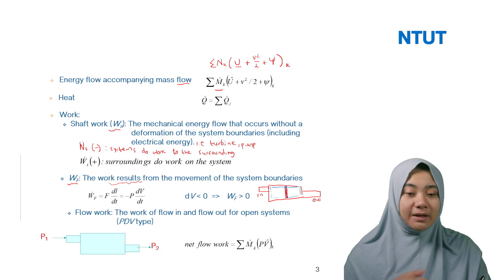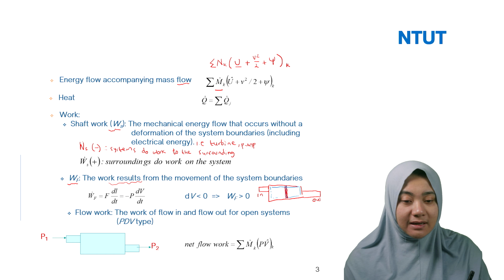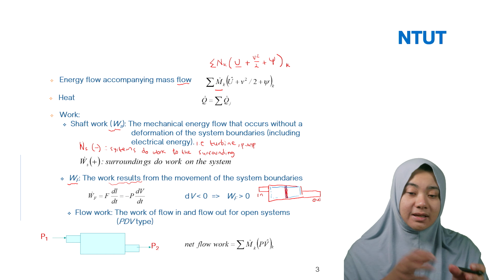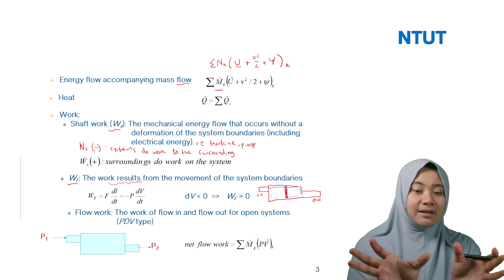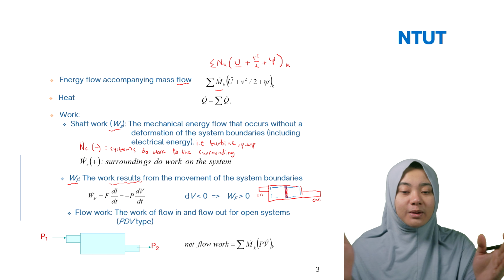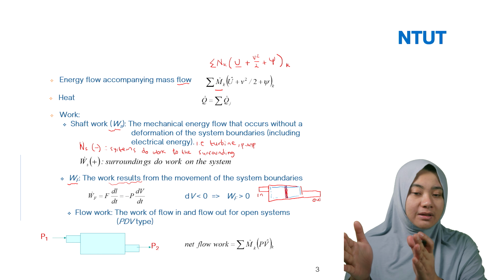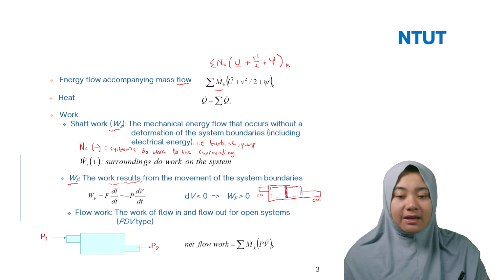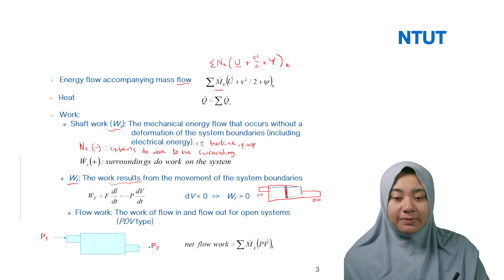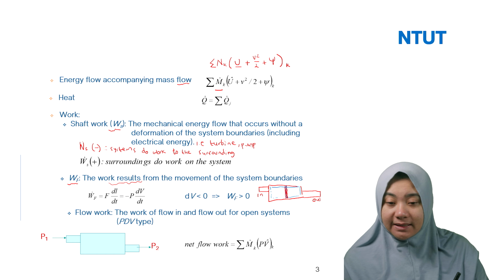For example, if I have this tool a little bit here, of course the length is not fixed, so it is perhaps longer or shorter. So in this case, the total work will be equal to F multiplied by dl divided by dt, or we can rewrite it as minus P dV divided by dt.